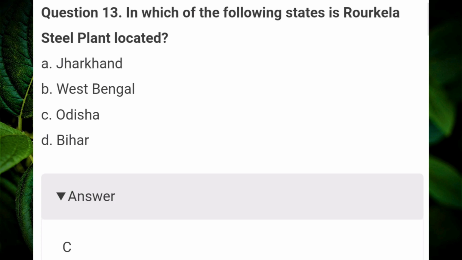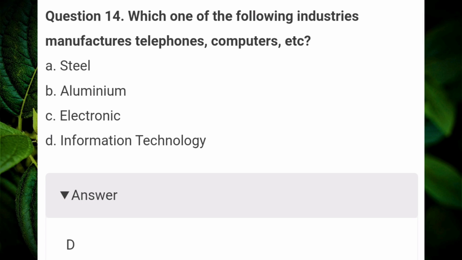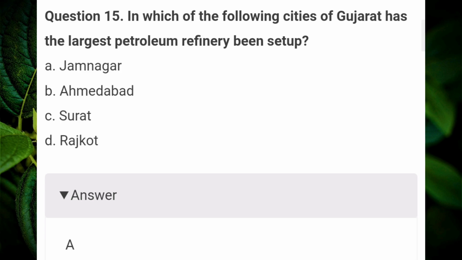In which of the following states is the Rourkela steel plant located? Answer C. Odisha. Which one of the following industries manufactures telephones, computers, etc.? Answer D. Information technology. In which of the following cities of Gujarat has the largest petroleum refinery been set up? Answer A. Jamnagar.